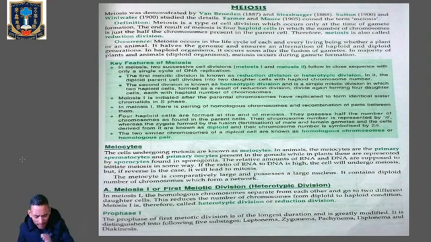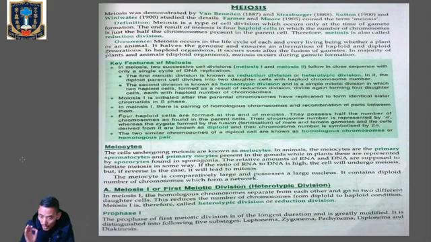Next thing is that meiosis 1 is initiated after the parental chromosomes have replicated. Note it down. Meiosis 1 is initiated only after the parental chromosomes have replicated to produce identical sister chromatids at the S phase. Then next one, note it down, meiosis involves pairing of homologous chromosomes, which we will discuss afterwards when we go through the different phases of meiosis. Homo means same, and recombination occurs between them.